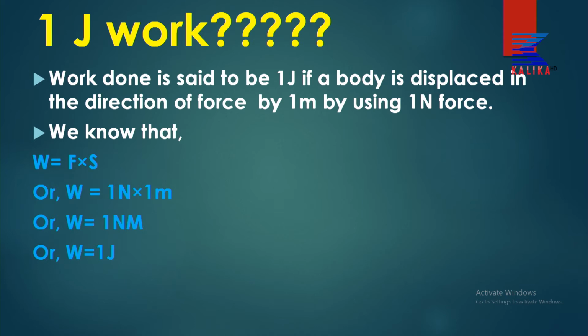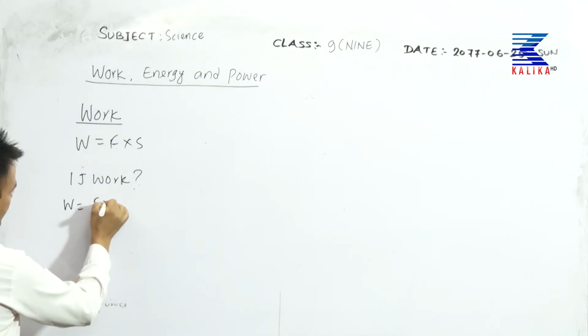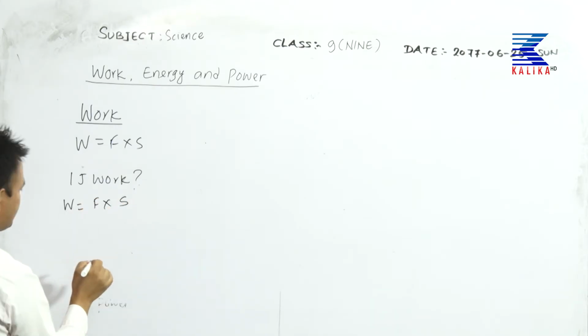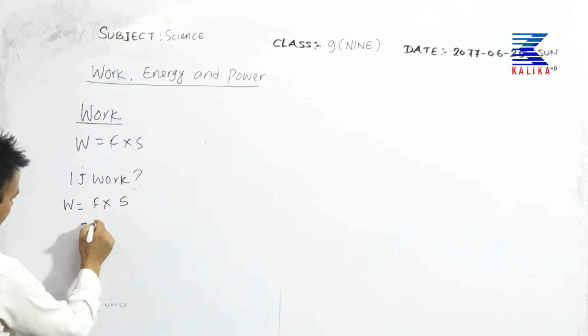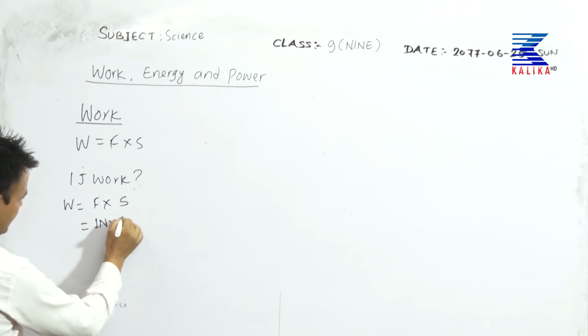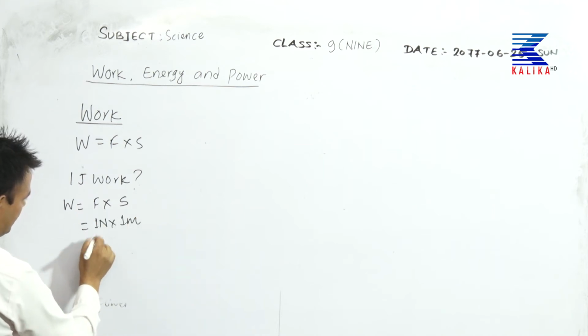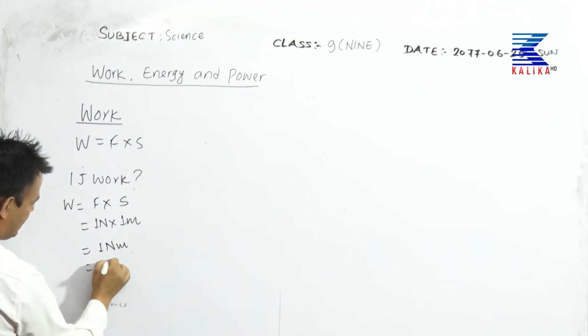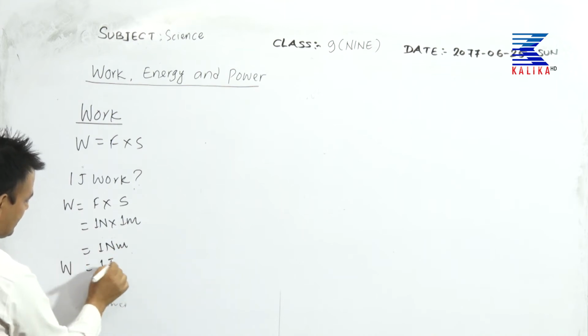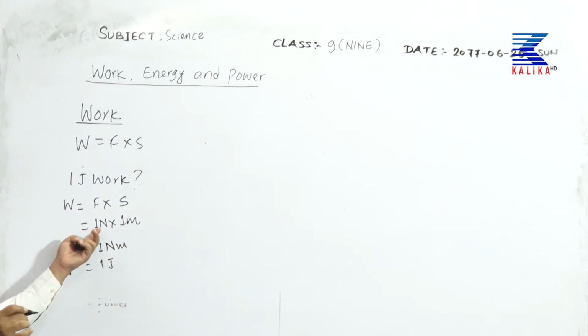Therefore, W equal to 1 J. So, 1 joule work, let me derive here. 1 joule work, what does it mean? So, W equal to force into displacement. So have a look. If the force is 1 Newton and displacement or distance is 1 meter, 1 into 1, Newton meter, 1 J. So work done is said to be 1 J when a body is moved by 1